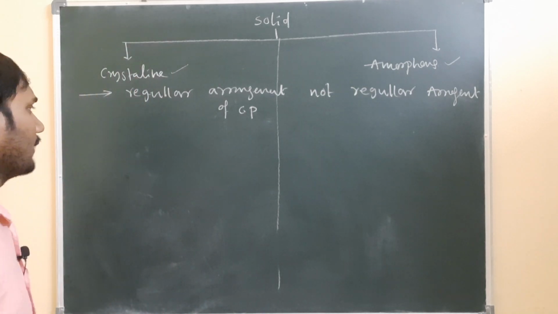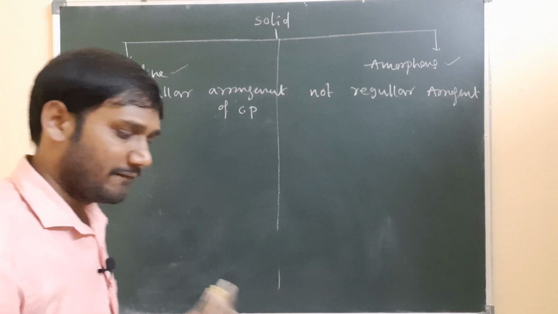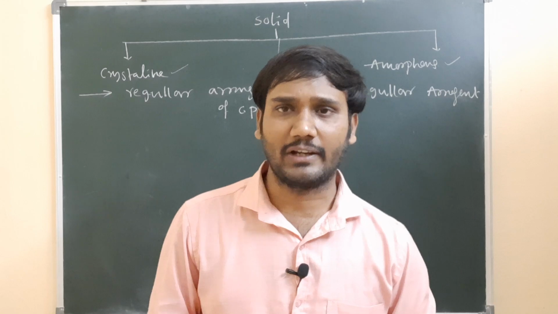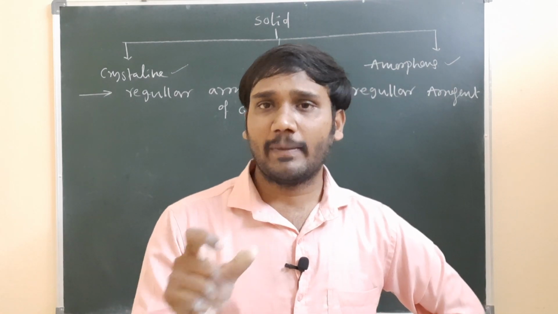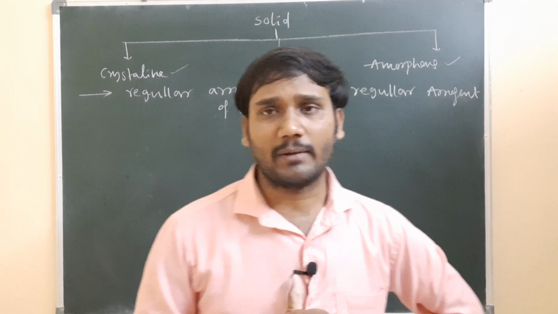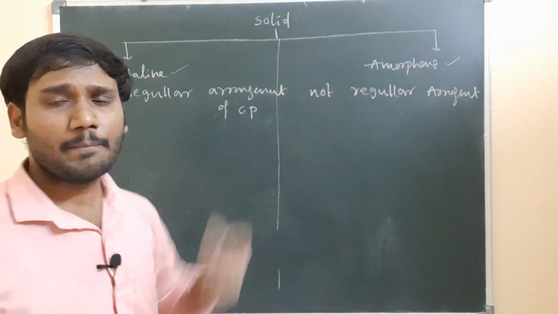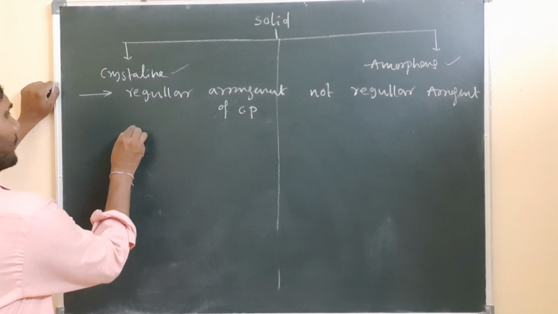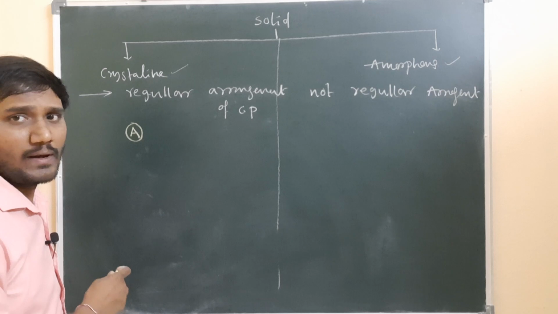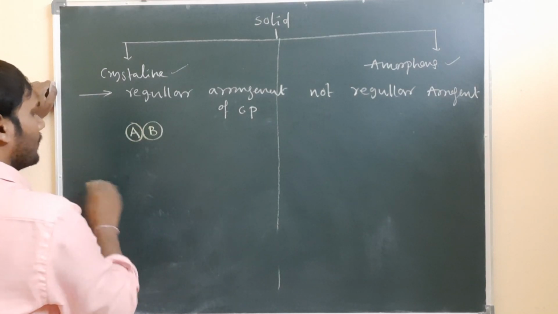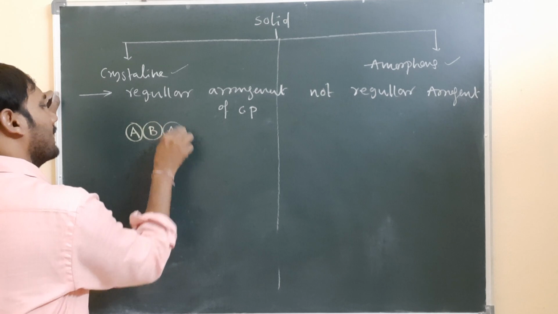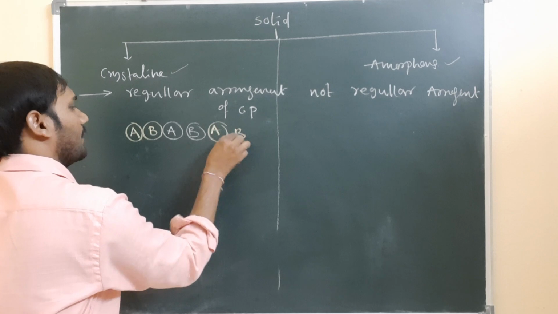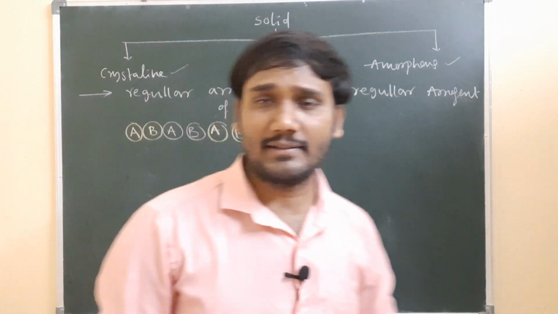So come to here. For example, I am taking a solid. Everything is made by particles. We discussed that whatever the state, solid, liquid or gaseous, it is made by particles. Same here, solid is made by particles. I am taking a crystalline solid and an amorphous solid. If I take the crystalline solid, how is the particle arrangement? Let us see. First one, for example, A is one of the particles, and the next one is B, and the next one is A, and the next one is B, and the next one is A, and the next one is B. So this is the arrangement of the particles in the crystalline state.